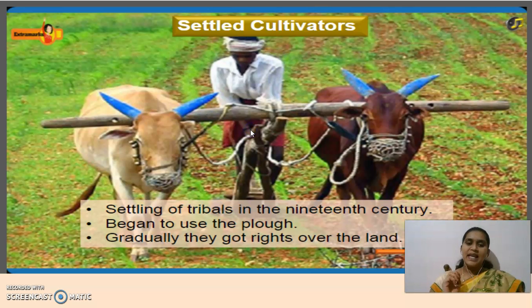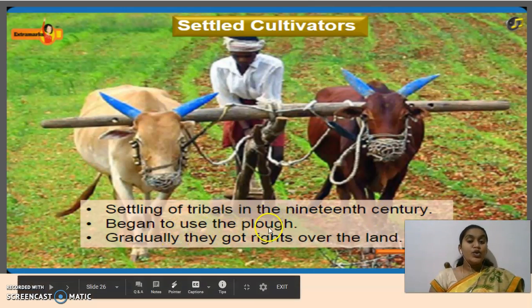Okay, so the next thing we are going to see is settled cultivators. By the name itself, it denotes settled in one particular place. They used to settle and do agricultural activities, that is, cultivation. See, the settling of tribals in the 19th century: the tribals started to settle, mostly in the 19th century, and began to use the plow.